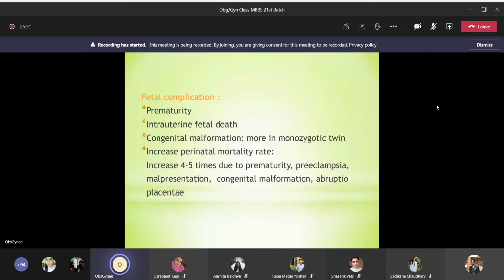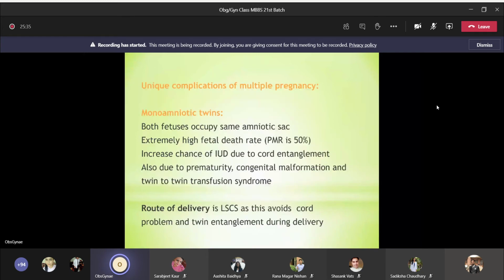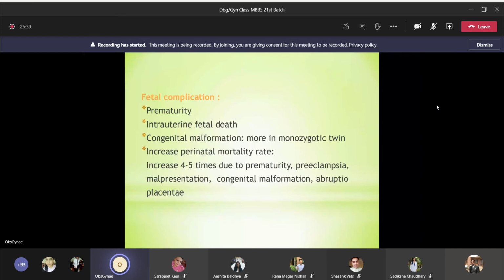Now coming to those complications I was talking about. Those complications can occur in any pregnant woman, okay? And it is more in twin, but there are some unique complications of multiple pregnancy.